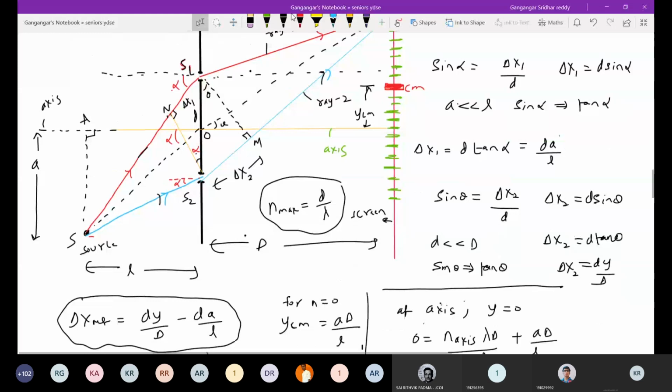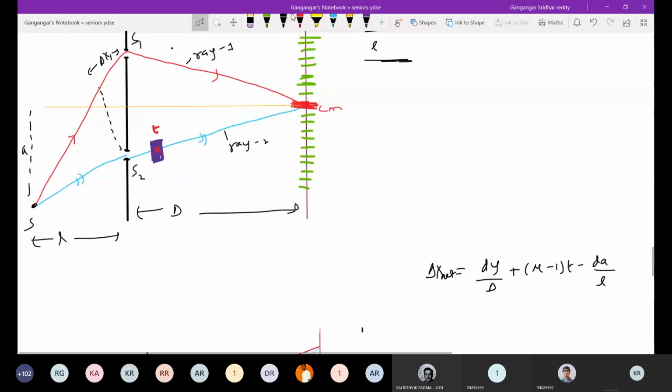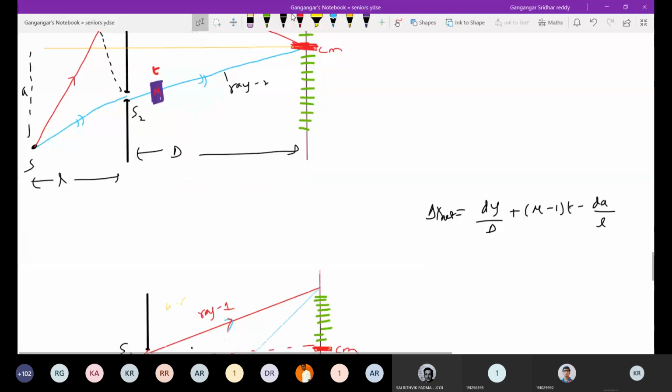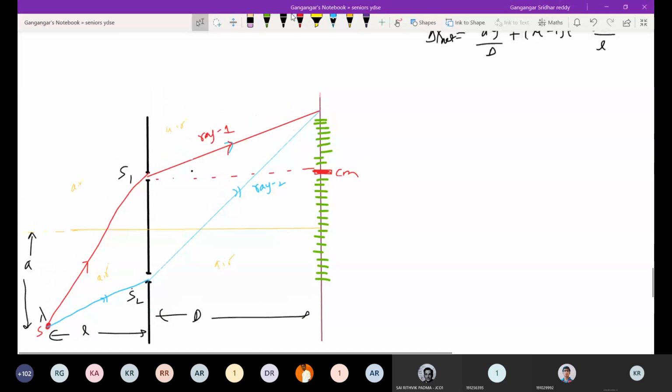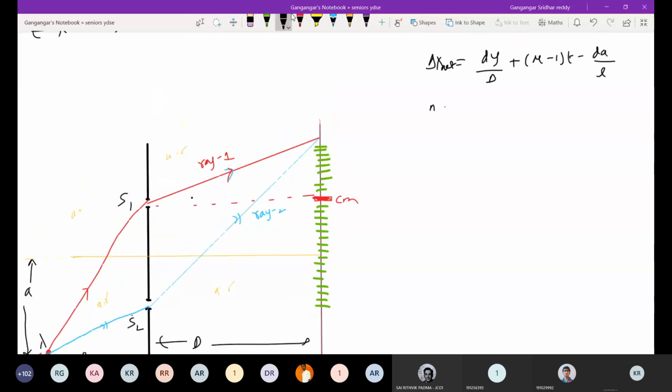So now what we have to do is proceed with the mathematics. The same thing I'm continuing, some different case I took here. So this should be n lambda, you write it, dy by capital D, minus (mu minus 1) t, minus d by 2.